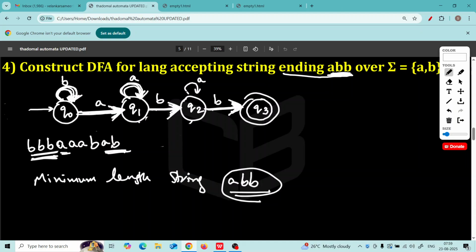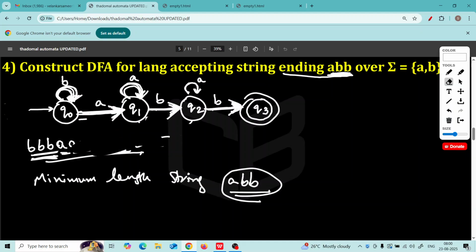Then this single A, we change and go to Q1. This double A will be taken care of by this loop. This B, we change and go to Q2. Now this A will be taken care of by this loop, and after that we have B, and B will take us to the final state. So it will say that this string is accepted, but this string should be rejected.